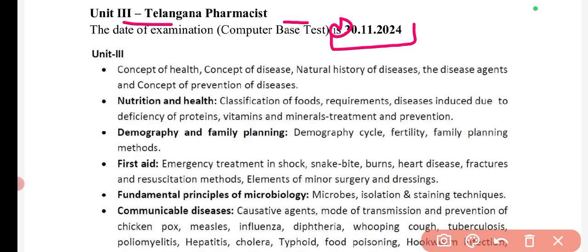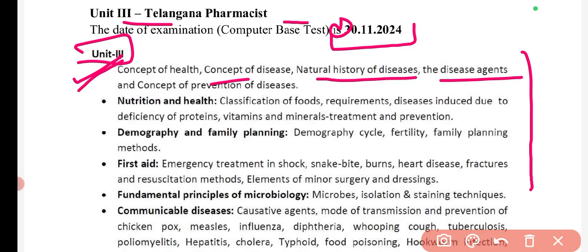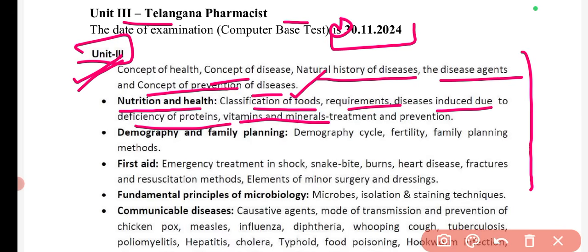In today's video we are going to discuss half of the subtopics mentioned in unit number 3. The first topic is concept of health, concept of disease, natural history of disease, disease agents, and concept of prevention of disease. The next topic is nutrition and health, in which there are different classifications of foods, requirements, diseases caused by deficiency of proteins, vitamins and minerals, treatment and prevention.